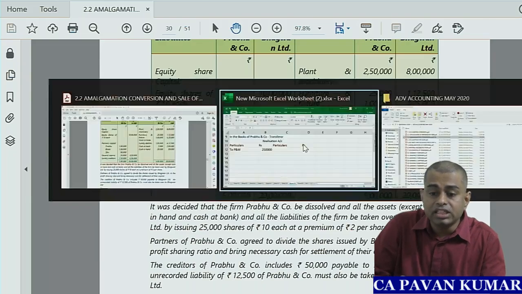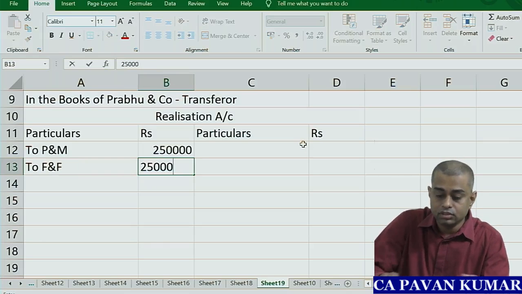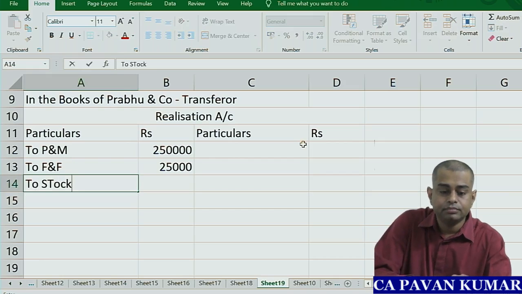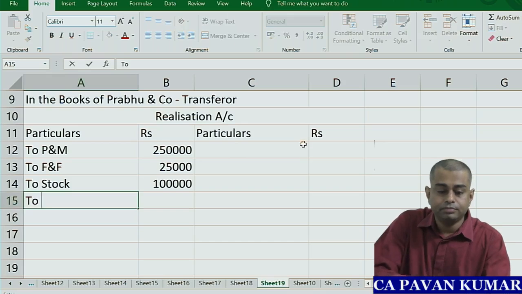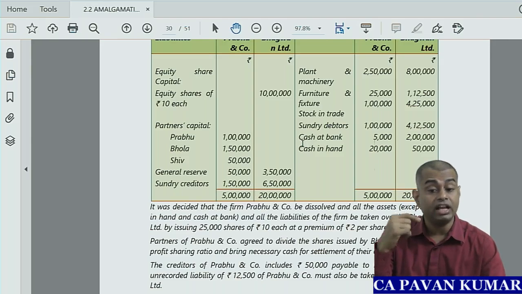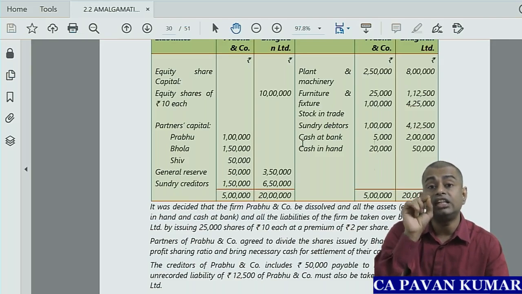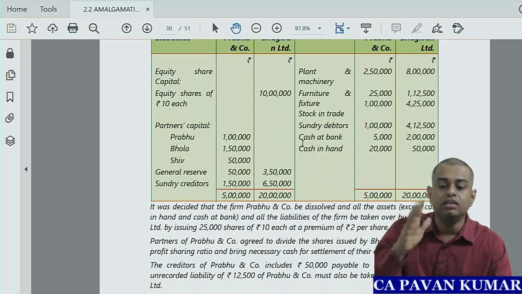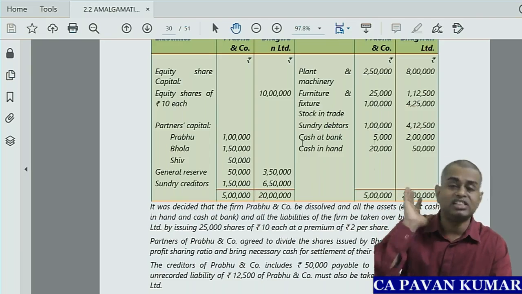Next one, to furniture and fixtures 25,000. Next one, to stock in trade 1 lakh. Next one, to debtors 1 lakh. Unless otherwise specified, I would have taken cash at bank, cash in hand also. But in this question they said the transferee company has taken all the assets and liabilities other than cash in hand and cash at bank. So for this we need to prepare another ledger account. That we'll see. Don't worry.